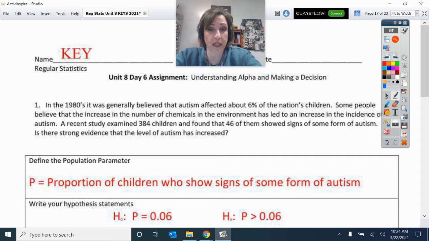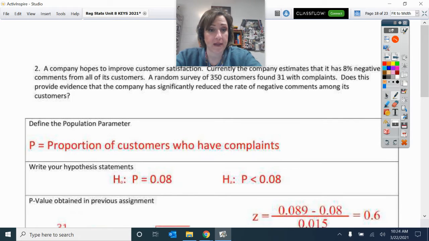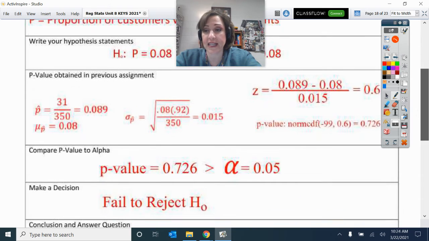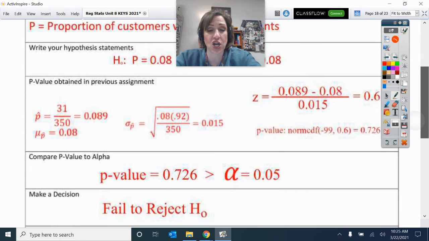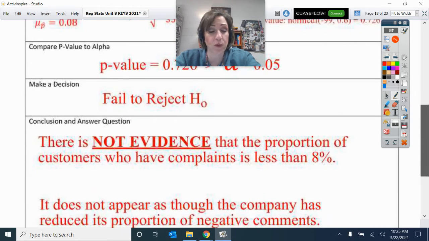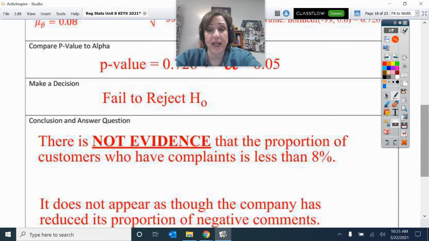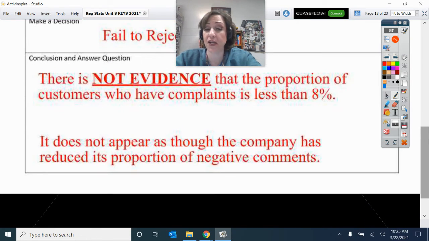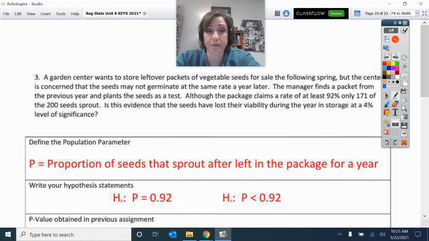All right, the second one was about the proportion of customers who have complaints, wondering if it has decreased, and it definitely has not. So that p-value was greater than alpha, so we fail to reject. There is no evidence that the proportion of customers who have complaints is less than 8%. It does not appear as though that company has reduced its proportion of negative comments.